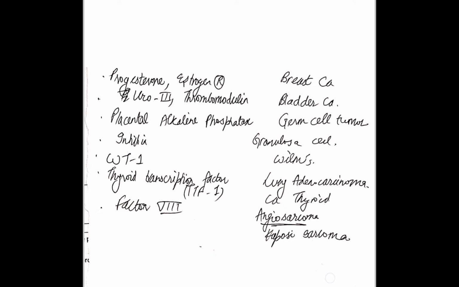Placental alkaline phosphatase, germ cell tumor. We have already seen PLAP. It is in seminoma. Then inhibin is in granulosa cell. So what we need to remember: yolk sac is AFP, seminoma is PLAP, LDH dysgerminoma, and granulosa cell inhibin. These four things we need to remember. Then WT1 Wilms, thyroid transcription factor, lung adenocarcinoma and carcinoma thyroid. Factor 8. Factor 8 is linked with the blood, so it will link with the blood vessels, that is angiosarcoma and Kaposi sarcoma.